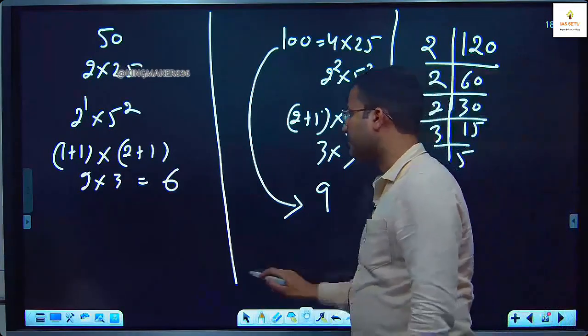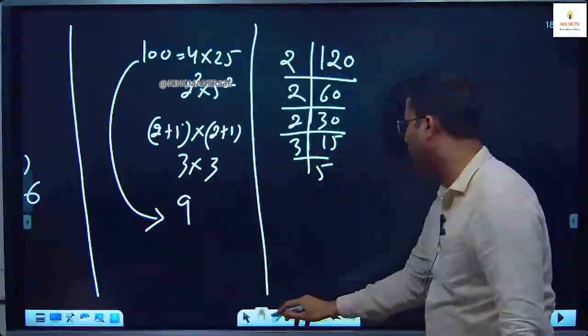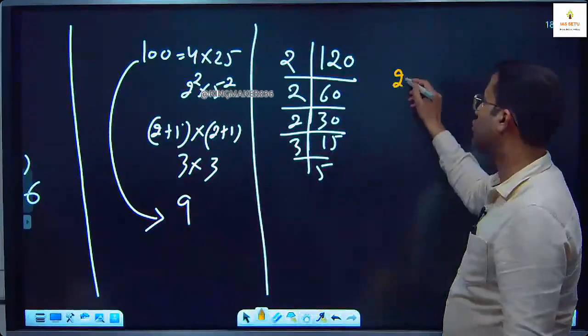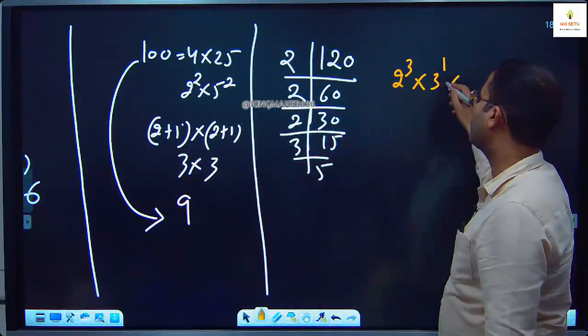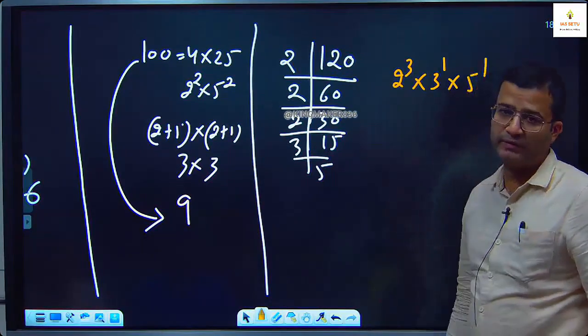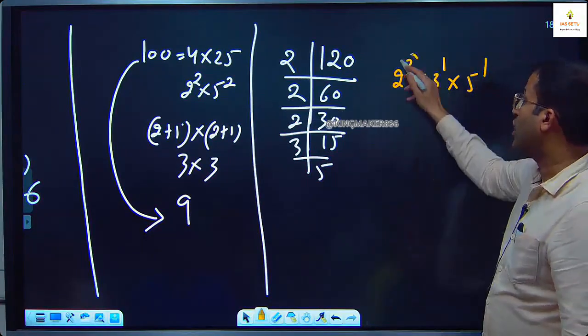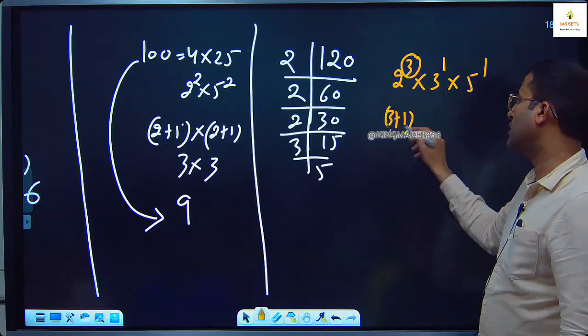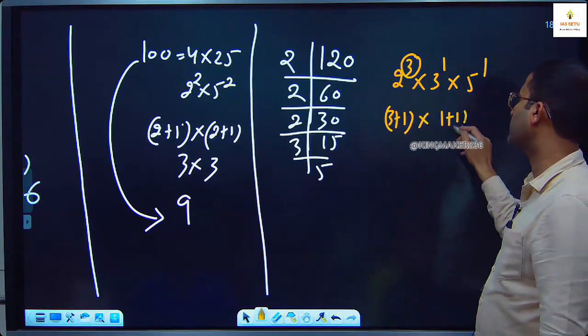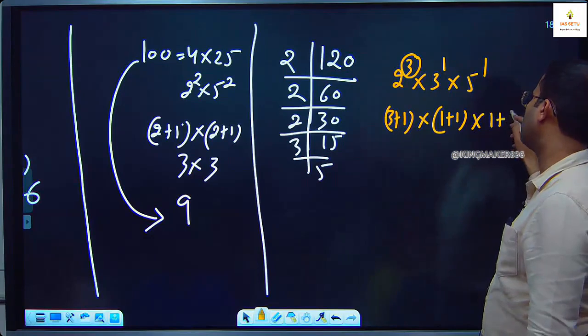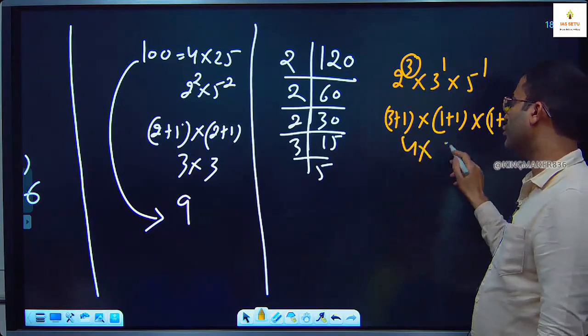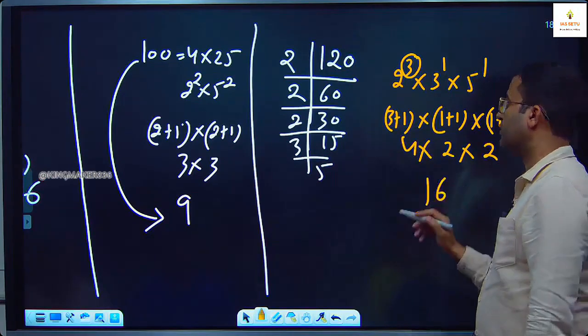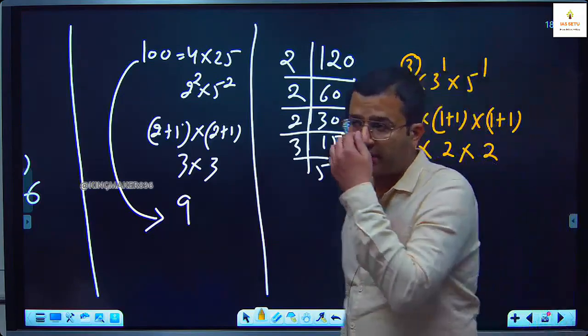So if we express 120 in the prime form, it is 2 to the power 3 into 3 to the power 1 into 5 to the power 1. So now it is 3 plus 1 into 1 plus 1 into 1 plus 1. So it is 4 into 2 into 2, 16. 120 has 16 factors.